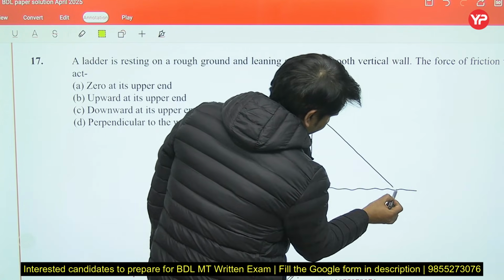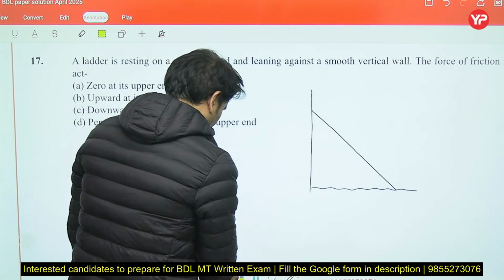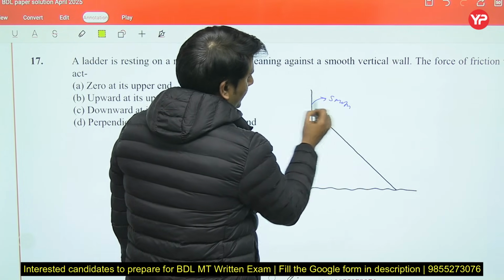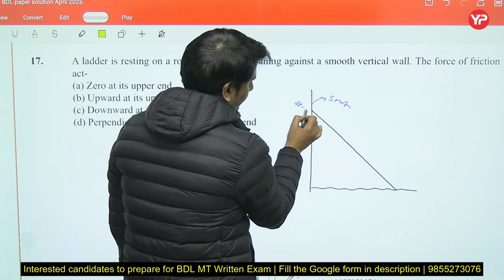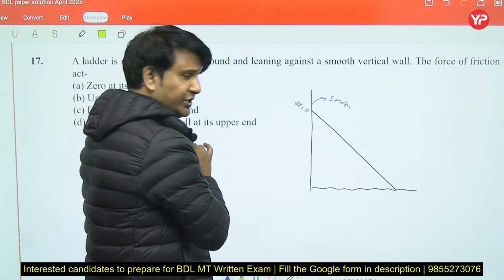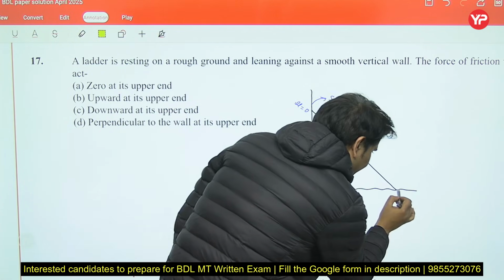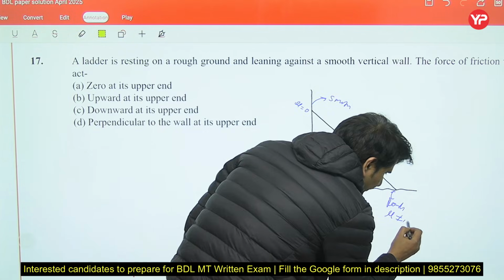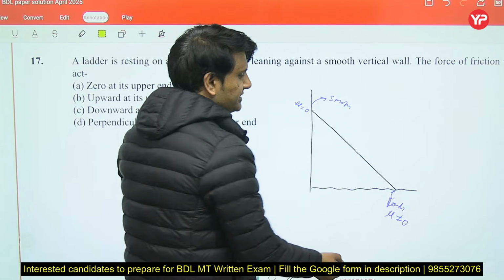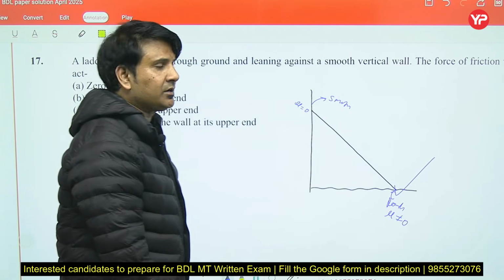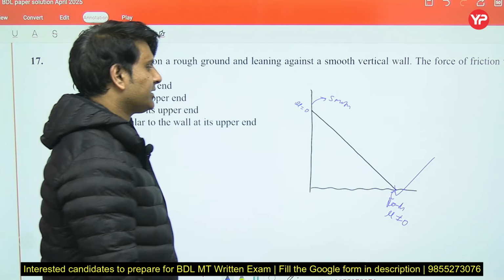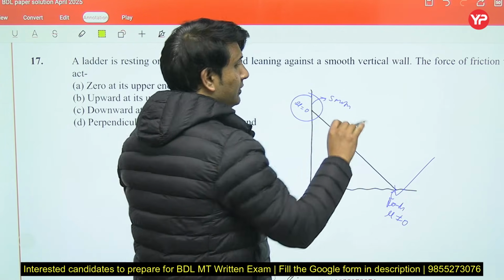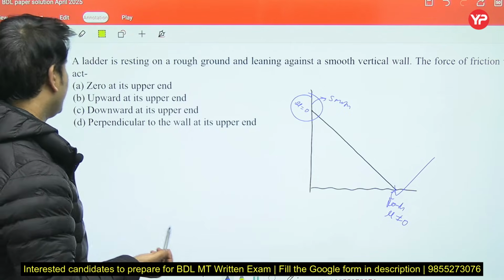If you put the ladder over here, because this surface is smooth, the friction coefficient mu will be 0 over here, but at this surface, because it is rough, mu will not be equal to 0. It means that you will experience friction at the bottom part of the ladder, but at the top portion you will not experience any kind of friction.